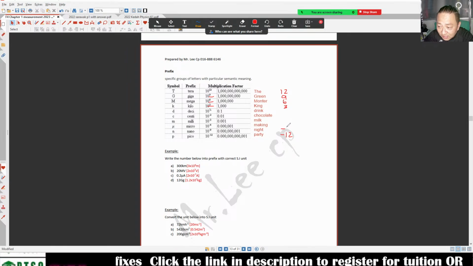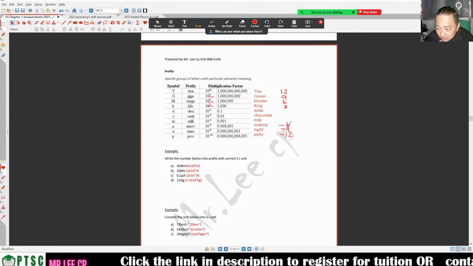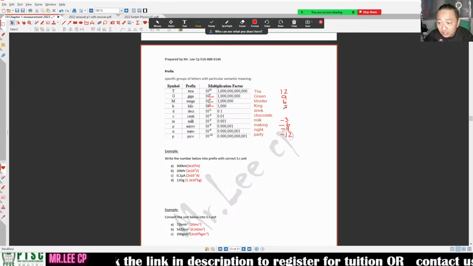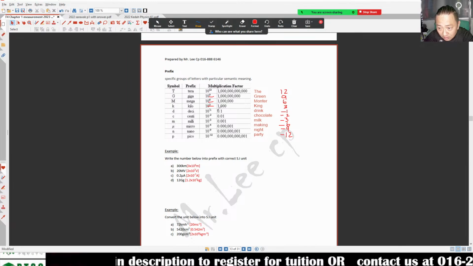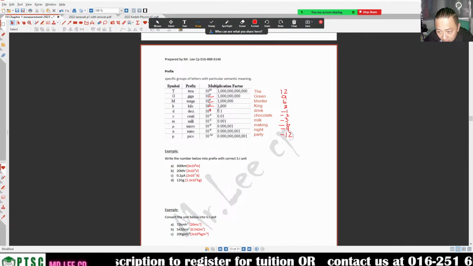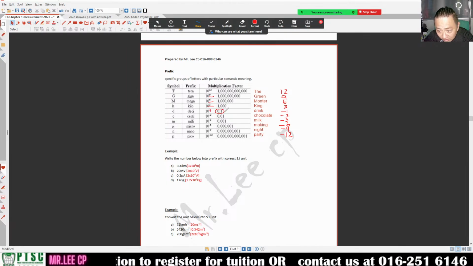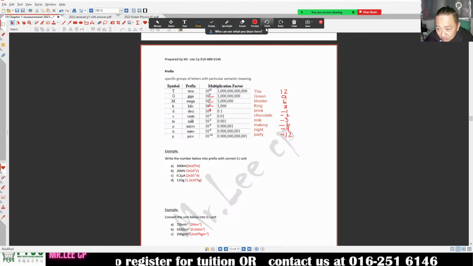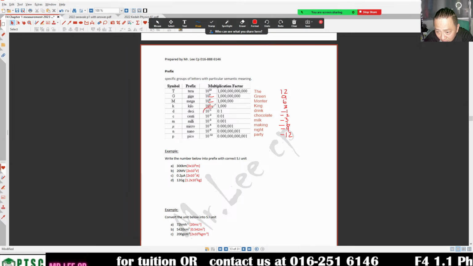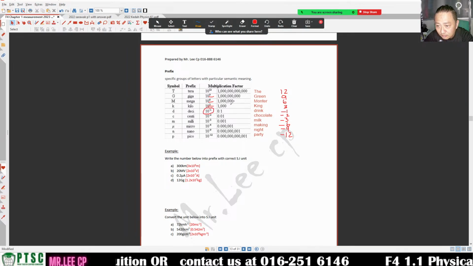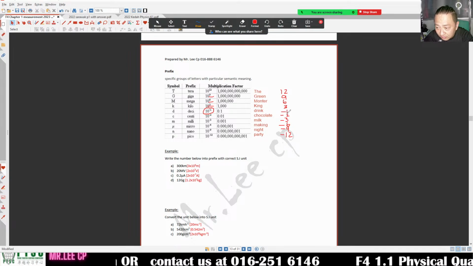Negative 12, you minus: negative 9, negative 6, and then negative 3. So the middle here cannot, you put negative 1, negative 2. This is negative 1. 0, you can see this one, negative 1. This one not so clear. This is negative 1, negative 1, right? Negative 1, negative 2.